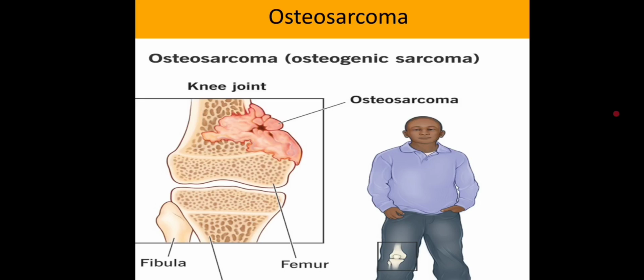Imagine being a healthy teenager who suddenly develops persistent pain around the knee. At first, it seems like a sports injury, but what if that pain is actually caused by an aggressive bone cancer? Welcome to Cool Medicine. Today, we will explore osteosarcoma, the most common primary malignant bone tumor, and learn its causes, symptoms, diagnosis, treatment, and prognosis.